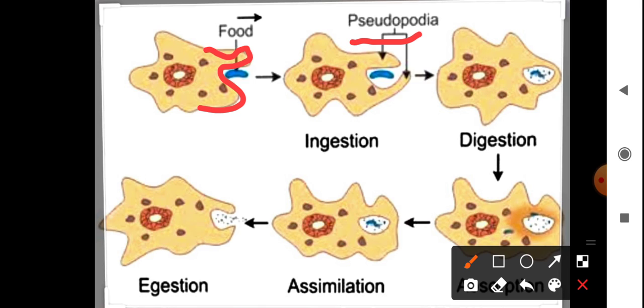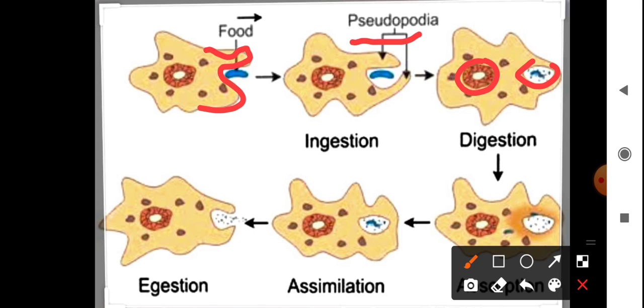The cell membrane of amoeba keeps on protruding into pseudopodia. Pseudopodia are the false feet. Amoeba surrounds the food with pseudopodia and makes a food vacuole. The food vacuole contains food particles and water. Here you can see these are the food vacuoles.